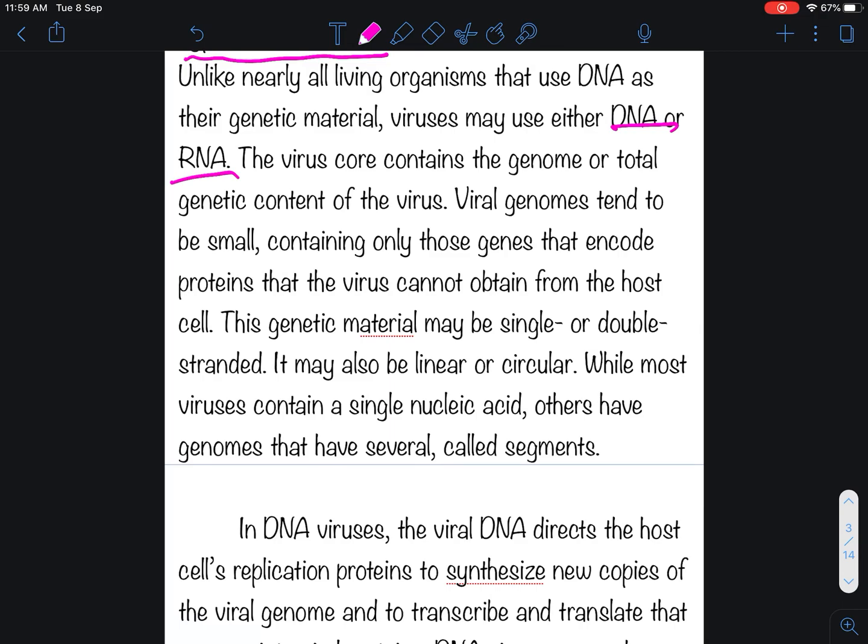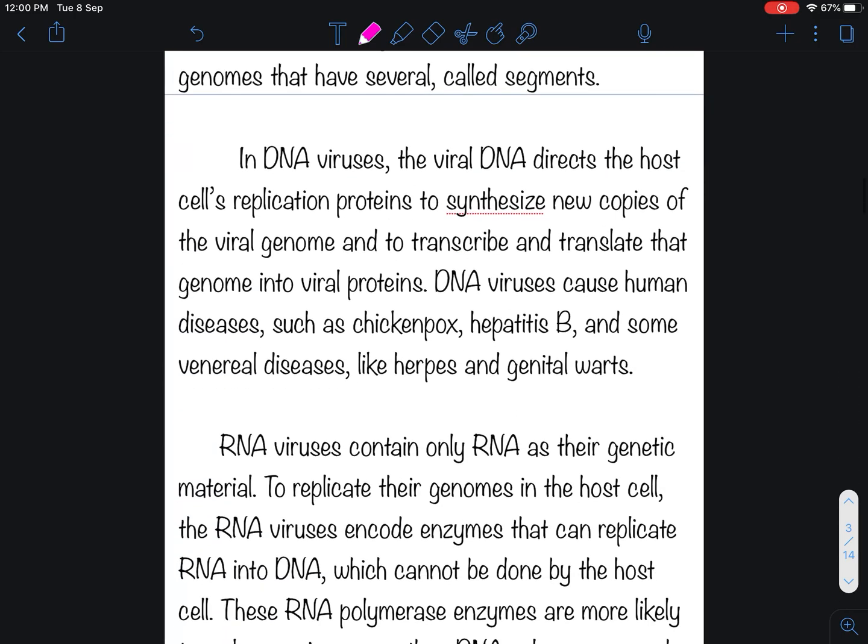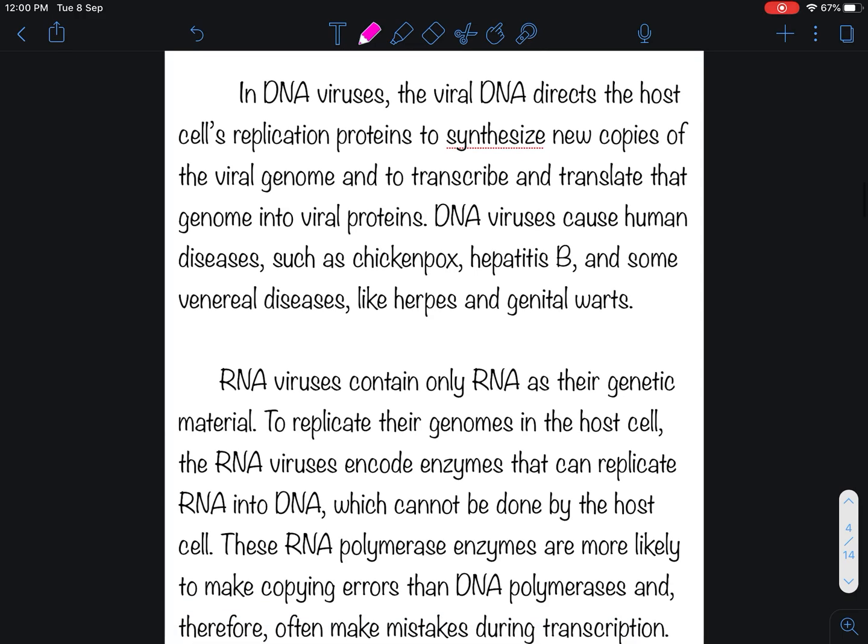Viral genomes tend to be small, containing only those genes that encode proteins that the virus cannot obtain from the host cell. This genetic material may be single or double stranded. It may also be linear or circular. While most viruses contain a single nucleic acid, others have genomes that have several, called segments.